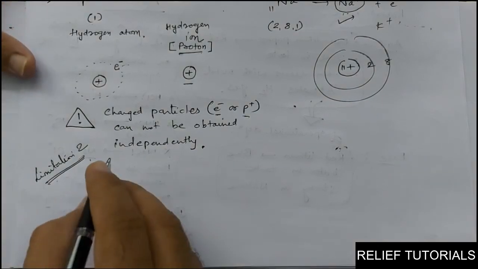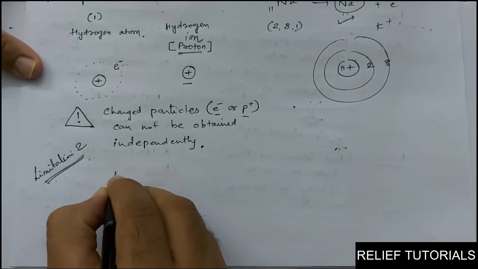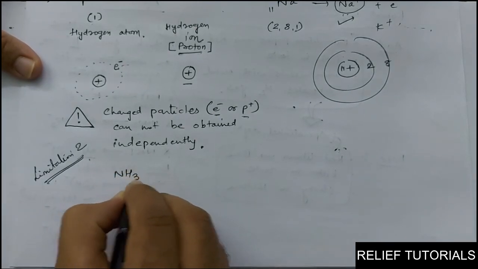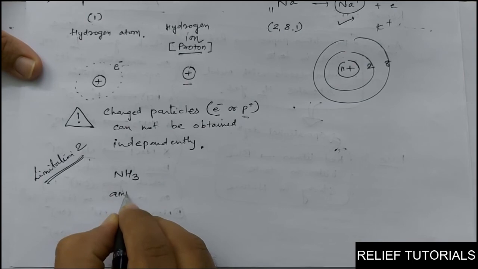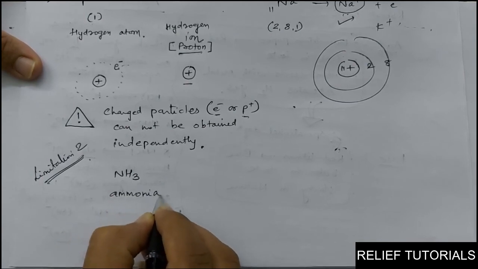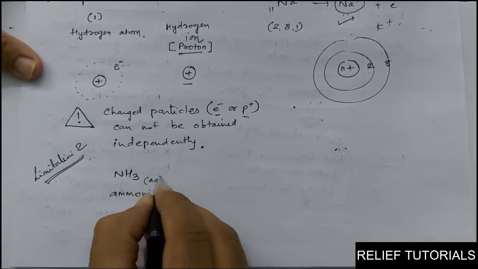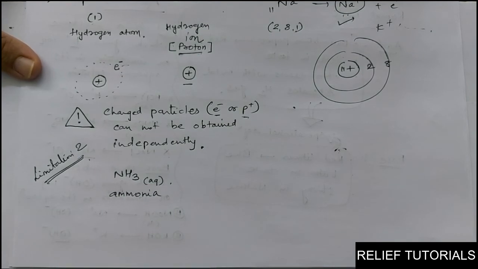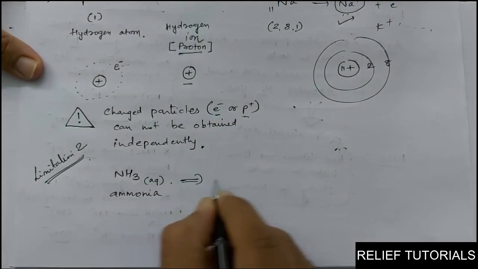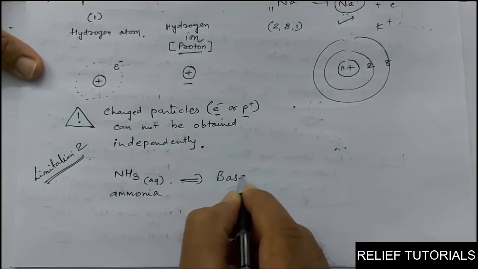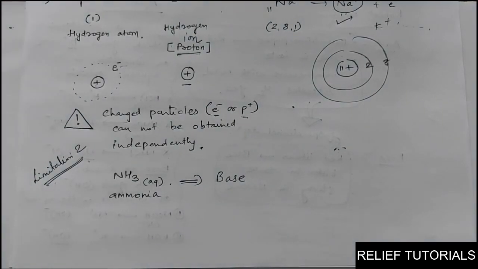But one base I want to tell you, ammonia. When aqueous solution of ammonia is obtained, it is a base. It converts red litmus paper blue. So it is a base.